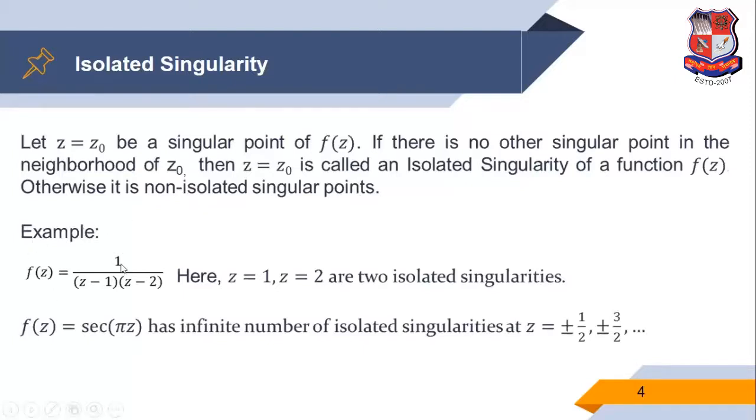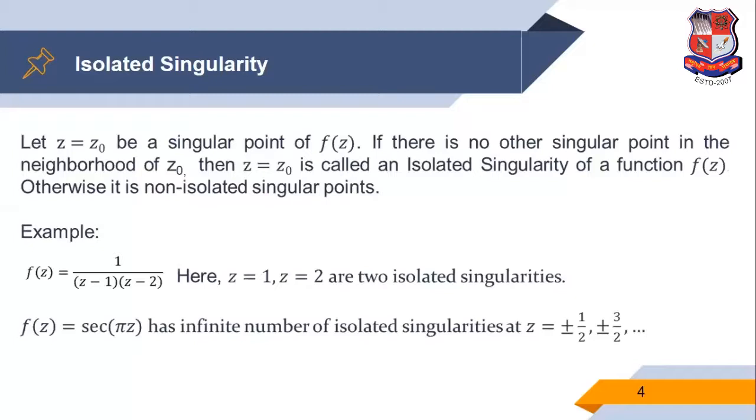As for example, we consider the function f of z is 1 upon z minus 1, z minus 2. So clearly, we see that this function is not analytic at the point z is equal to 1 and z is equal to 2. So easily we can say z is equal to 1 and 2 are singular points.